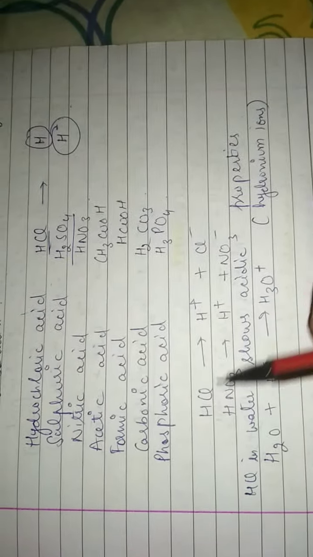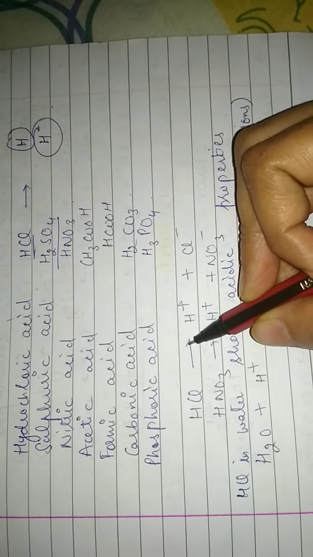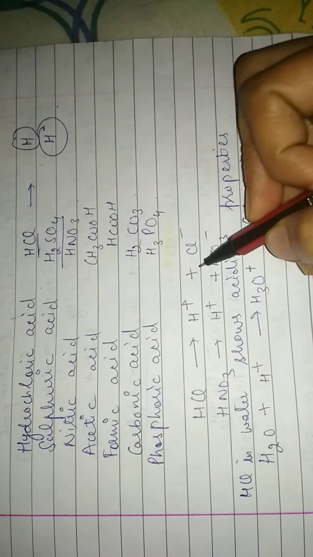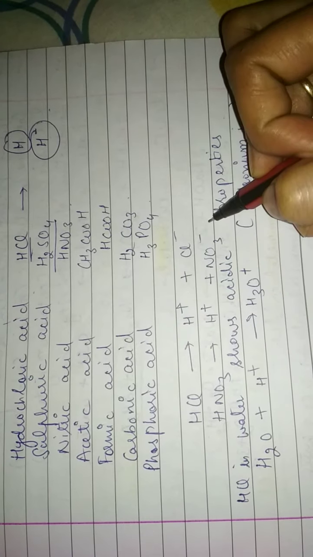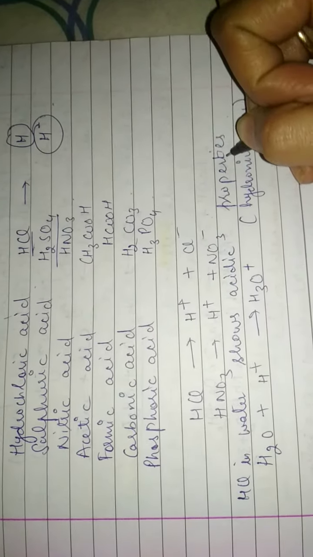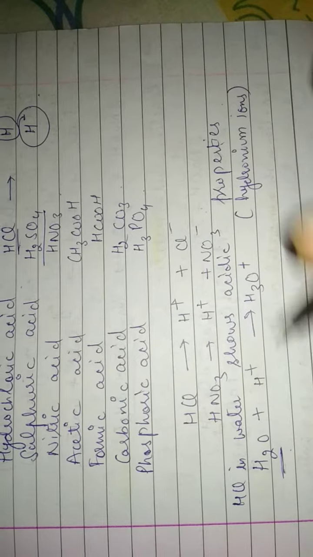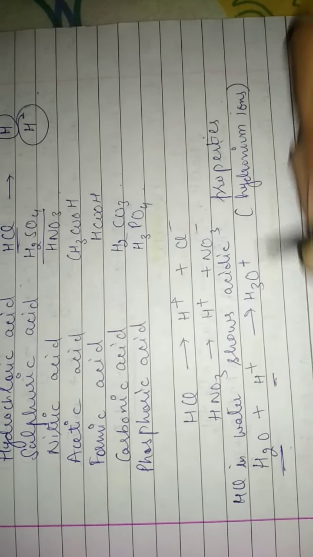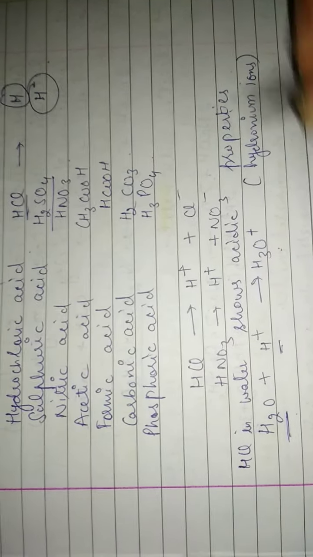Any acid, for example HCl, hydrochloric acid, when dissolved in water, splits into hydrogen ions and chloride ions. Same with nitric acid: hydrogen ions and nitrate ions. So it shows acidic properties in water. And when water reacts with the hydrogen ions, it forms hydronium ions, H3O+.